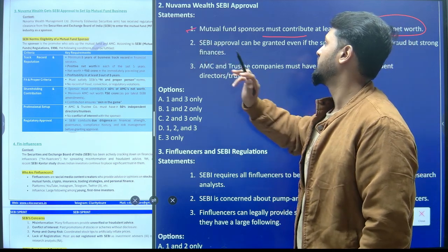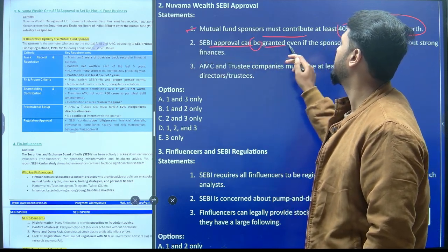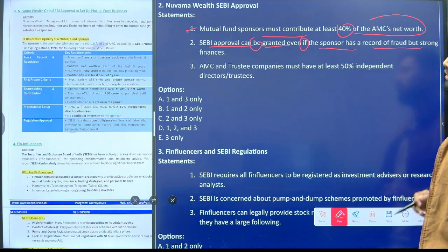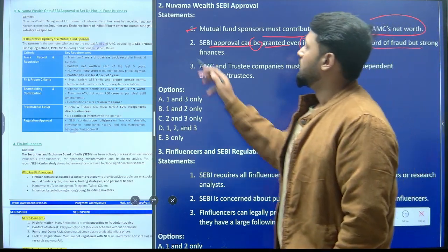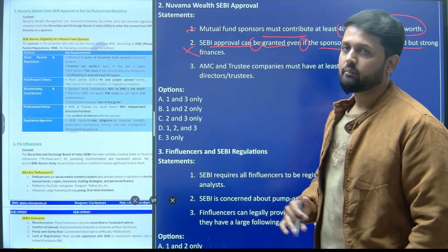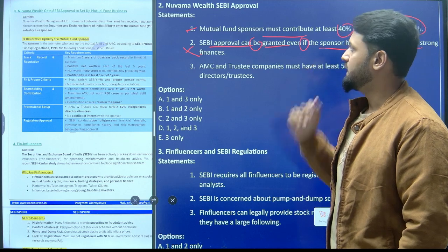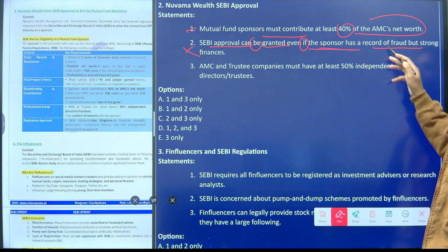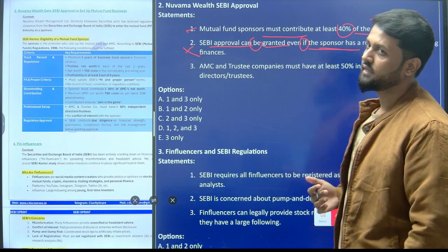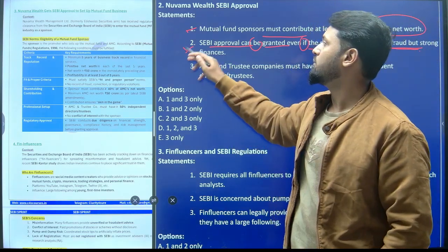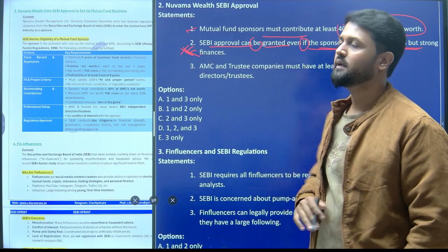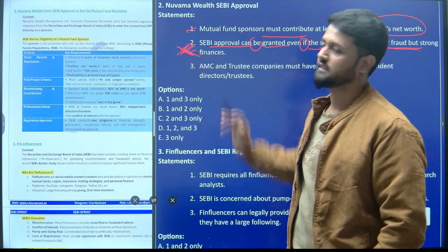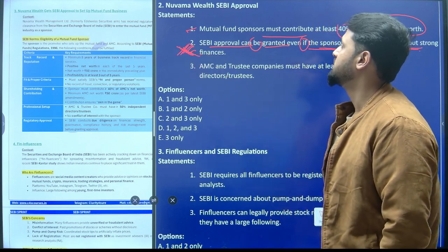Right? This was our first statement. Second, SEBI approval can be granted even if the sponsor has a record of fraud but strong finances, right? These types of statements always seem to be incorrect, because they are saying that even if a sponsor has a track record of fraud but has strong finances, they might get the SEBI approval. Absolutely incorrect, because SEBI, or any organization, does not compromise with such things, right? So your second statement seems to be incorrect.